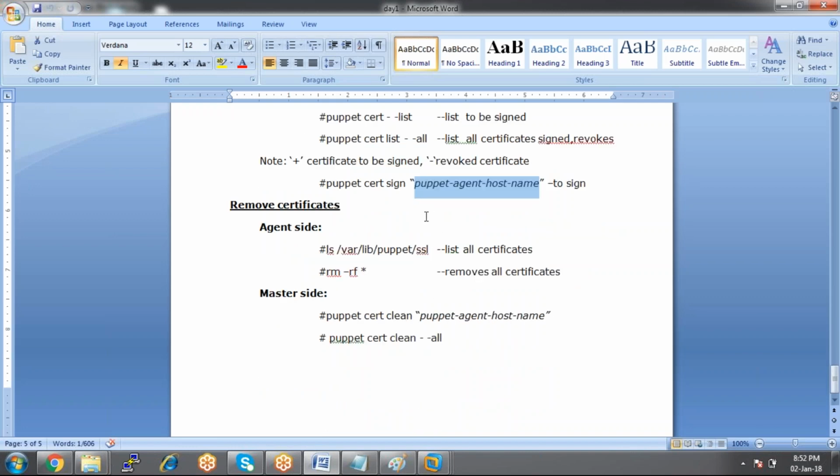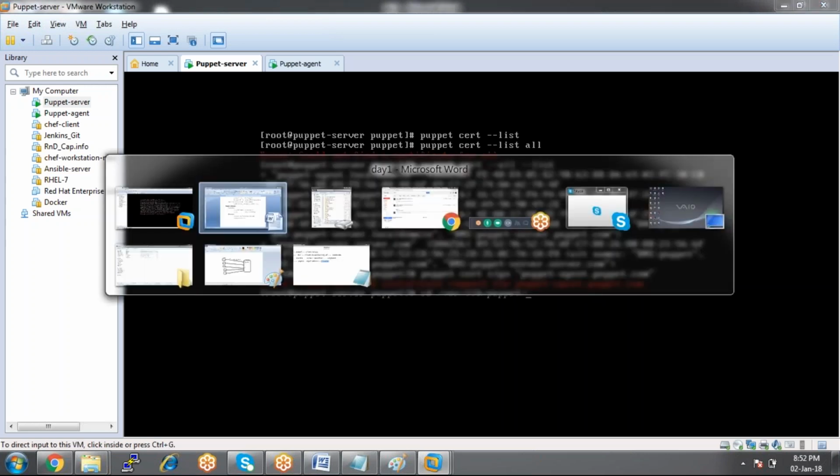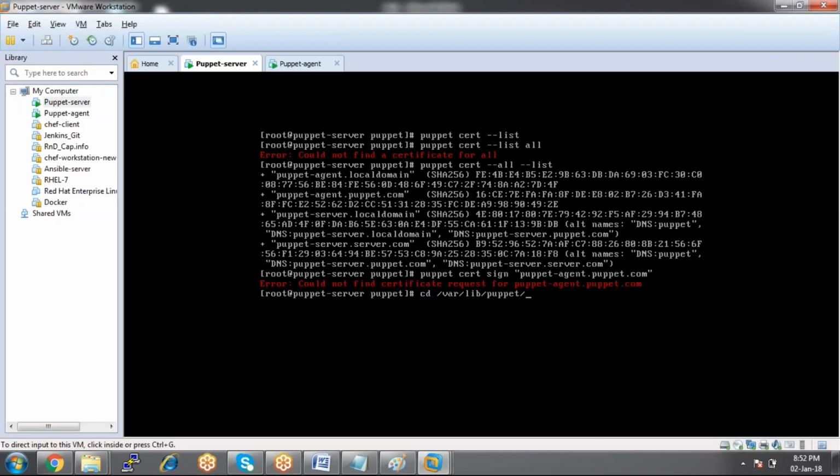So like that we can accept the certificate. Now, how can we check the certificates on the agent machine? Go to this location, cd /var/lib/puppet, and then ssl.